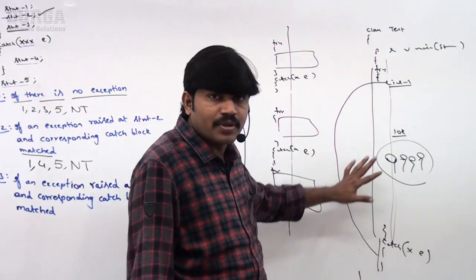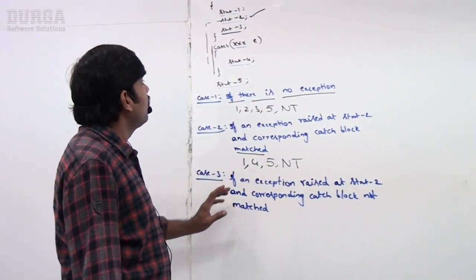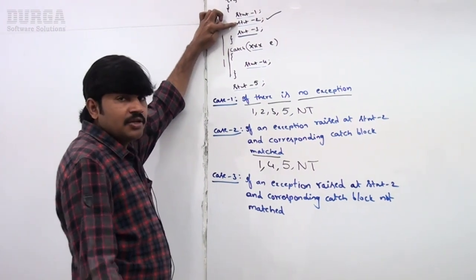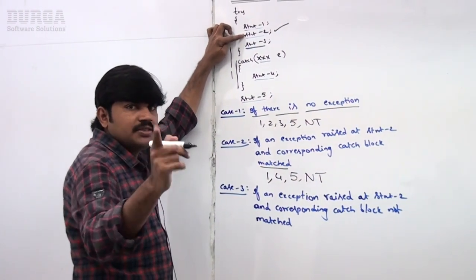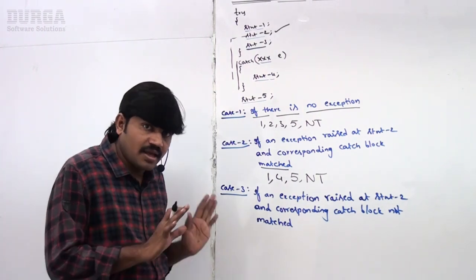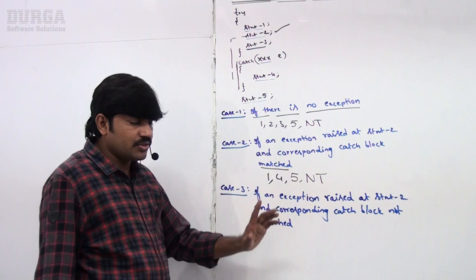Remember these good programming practices. But anyway, as per our requirement, inside the try block, if an exception rises anywhere, the rest of the try block won't be executed even though we handle that exception. Are you clear up to this? So that's all. This is case 2.